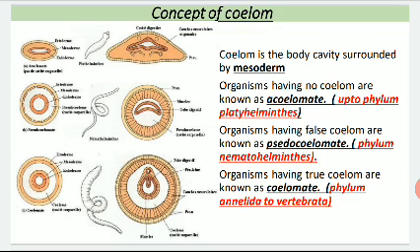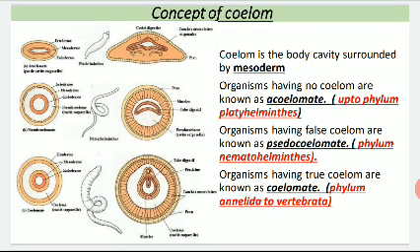The outer mesoderm is present beneath the ectoderm, and the inner mesoderm is present above the endoderm, and the space between the outer mesoderm and the inner mesoderm is known as the coelom, and this coelom is very important for the packing of the internal organs.